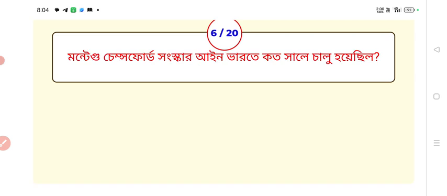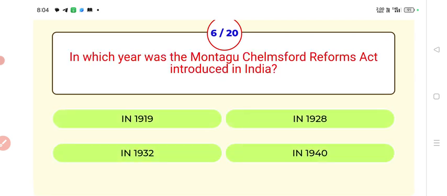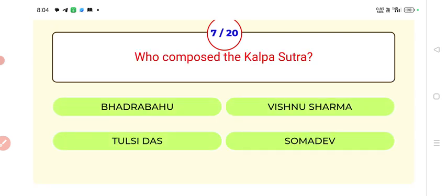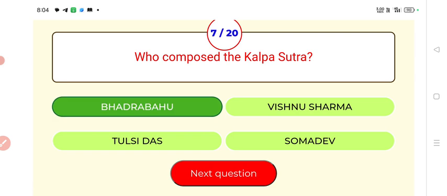Next, in which year was the Montagu-Chelmsford Reforms Act introduced in India? Answer, 1919. Montagu-Chelmsford Reforms Act was introduced in India in 1919. Next, who composed the Kalpasutra? Answer, Bhadrabahu. Bhadrabahu composed the Kalpasutra.